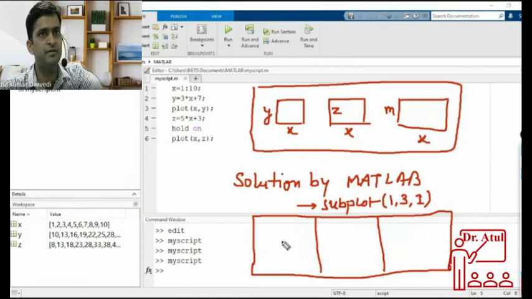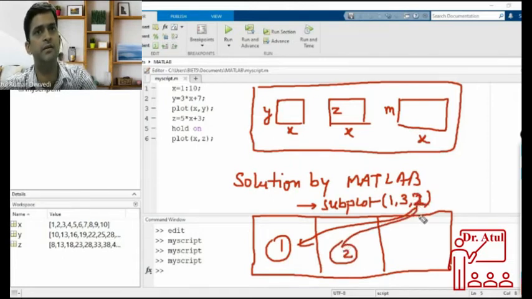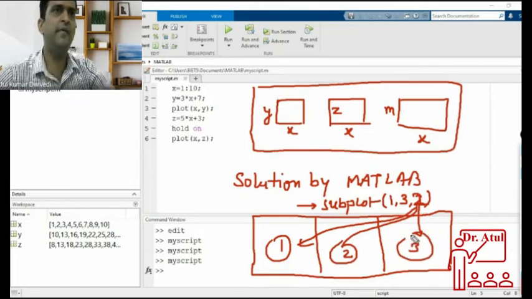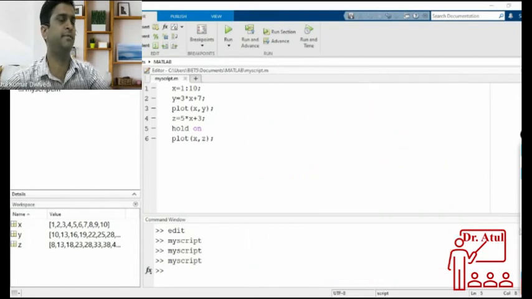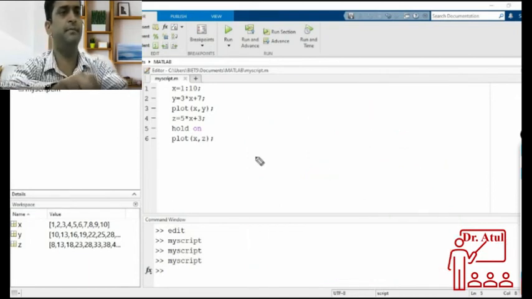For the first figure, this 1 will come here. For the second figure, 2 should be there. And for the third figure, 3 should be there. I will explain this by example. Let us understand this by example. Here is one example.